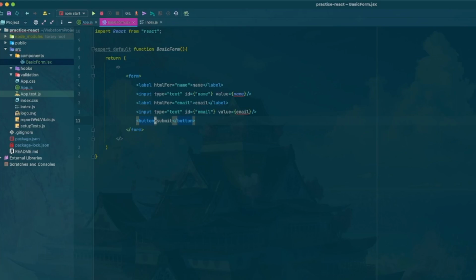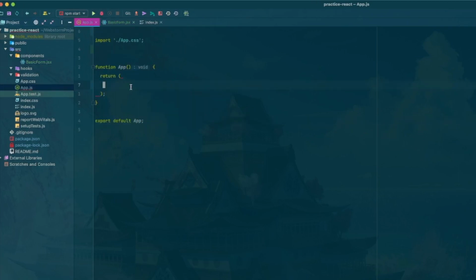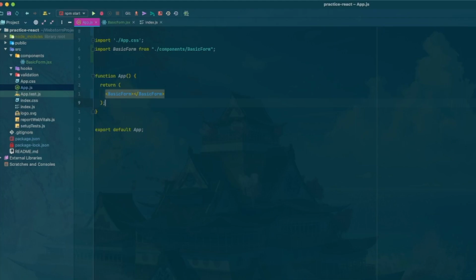Okay, so now let's look at some of the different ways we can implement this. Right now, this form would not show up on the screen. Let's go back to our app, and we're going to add that and that.